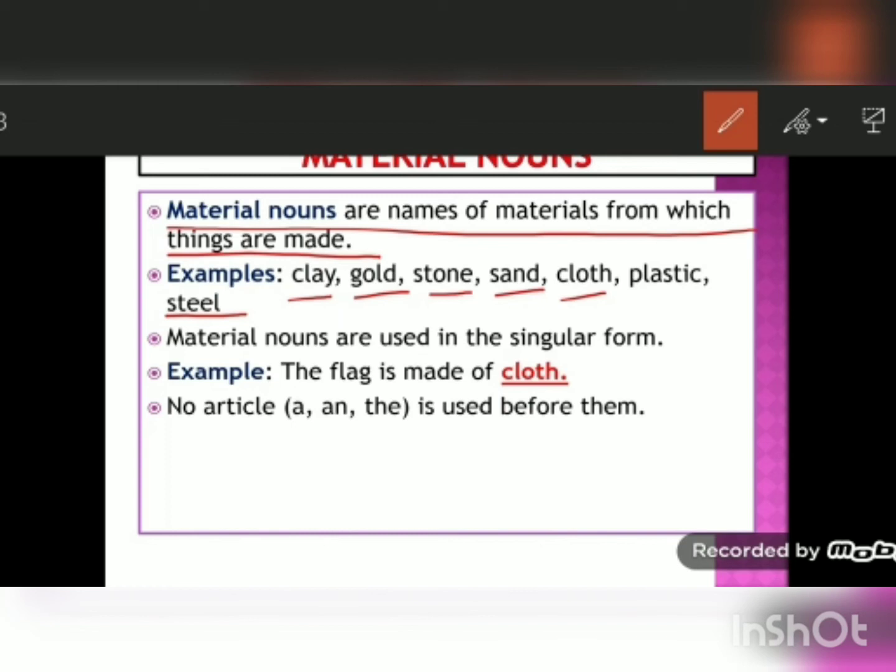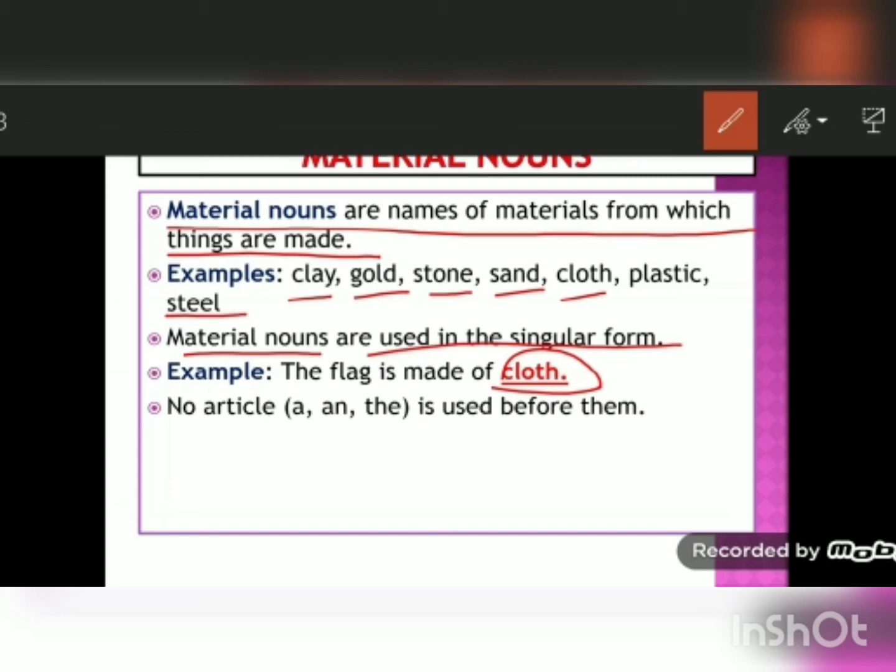Material nouns are used in singular form. So the feature of material noun is that it is used in singular form. We never use the plural form of material noun. For example, the flag is made of cloth. We never say the flag is made of cloths. So here cloth is used in singular form.